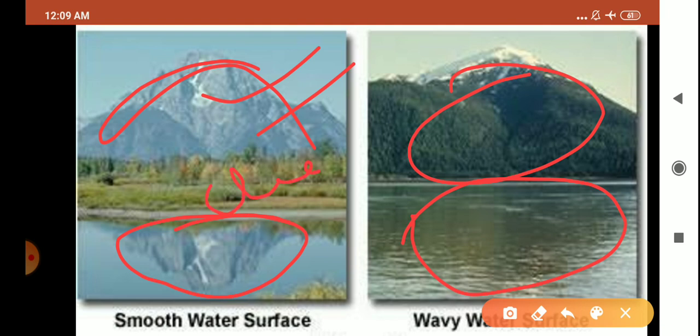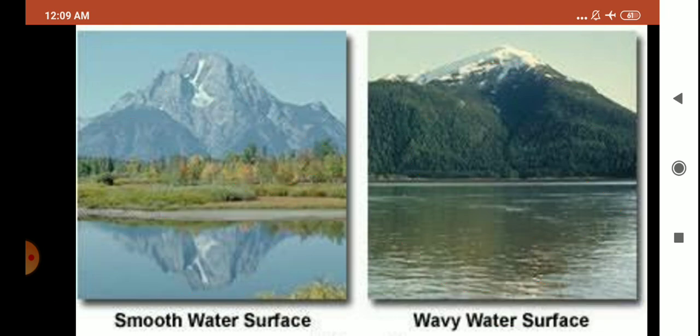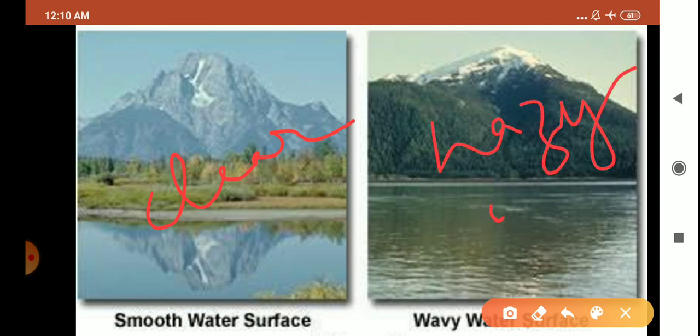You can see clear image formation here, but here you can't see a clear image. It's quite hazy. Same thing I told you, that in a smooth or still water surface, regular reflection takes place, whereas in wavy water, irregular or diffuse reflection takes place. In irregular or diffuse reflection, the image formed is hazy or blurred, whereas in regular reflection, the image formed is very clear. I hope, children, I am clear to you.